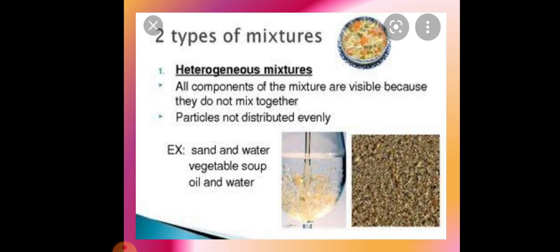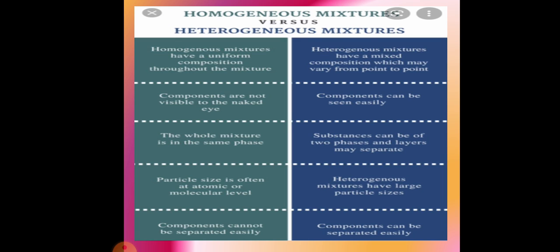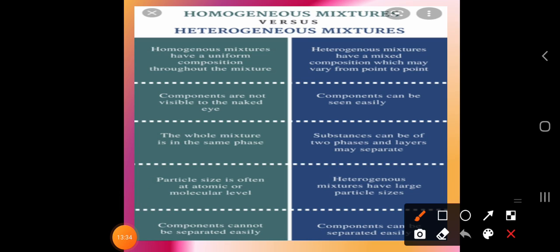Okay dear students, now let us discuss the difference between homogeneous and heterogeneous mixtures. A homogeneous mixture has a uniform composition throughout the mixture, and the particles do not disturb any of the other particles present in it. Whereas a heterogeneous mixture has a mixed composition which may vary from point to point. So you can easily see the mixture of heterogeneous type.